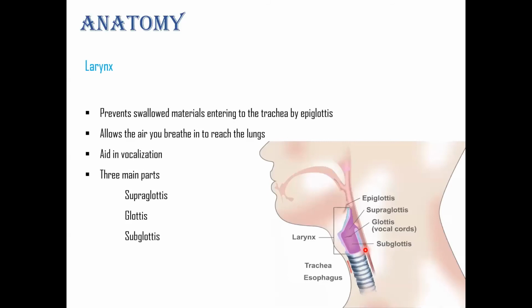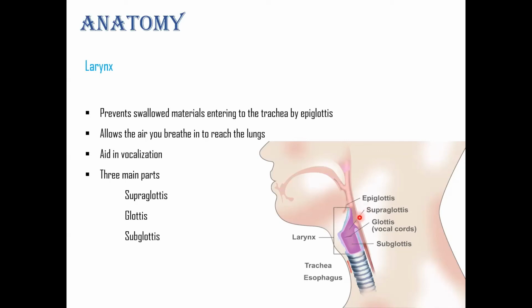And now we are going to talk about the larynx. The larynx prevents swallowed materials from entering the trachea by the epiglottis. Here you can see an area called the epiglottis. It's like a lid. It prevents, when we are eating, as I have told earlier, there is a common opening.